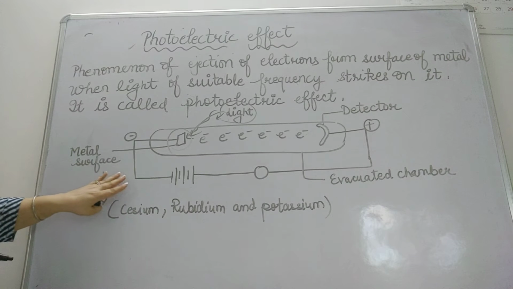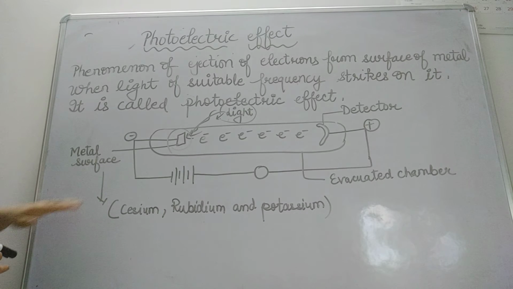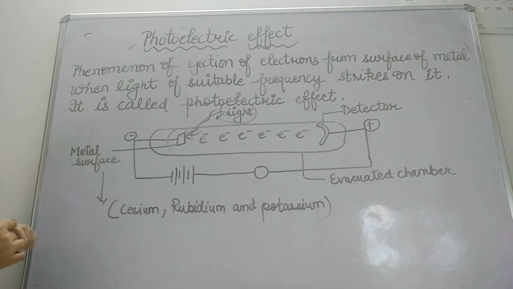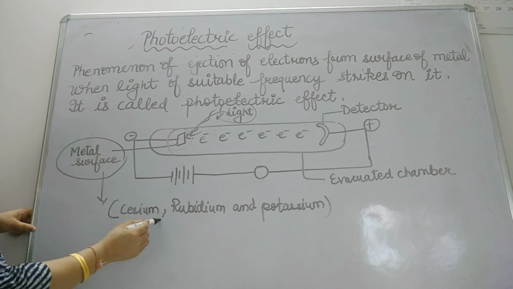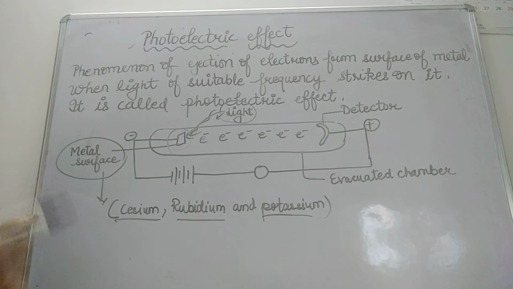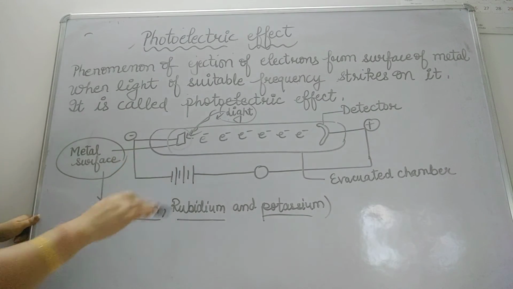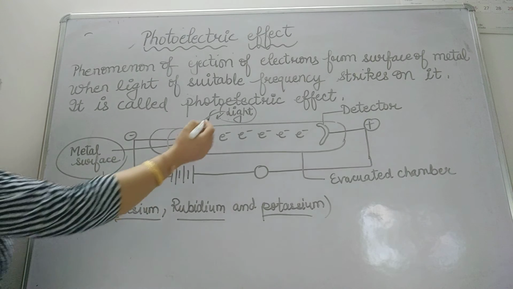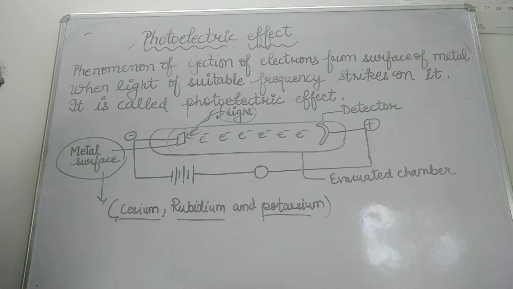This arrangement has been shown to you, in which there is one discharge tube connected with the battery, and there is one metal surface. This metal surface can be of cesium metal, rubidium metal or potassium metal, and when light of suitable frequency falls over it, it will emit the electrons, right? But the frequency of the light must be suitable, only then it can emit the electrons. Otherwise, if the light is not of suitable frequency, then the electrons will not be emitted at all.